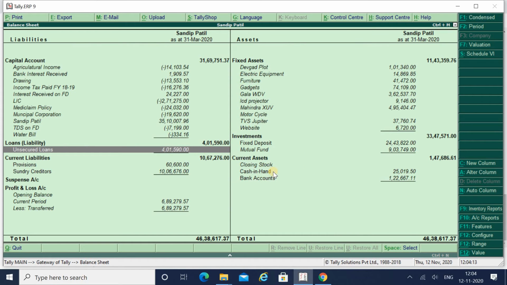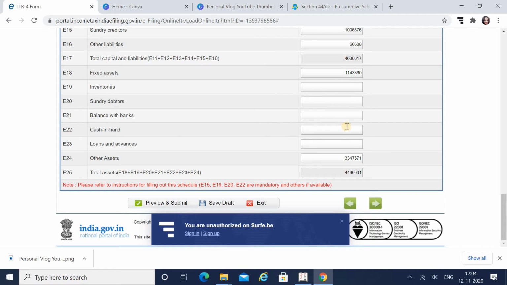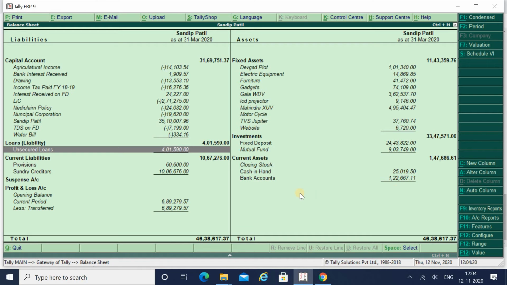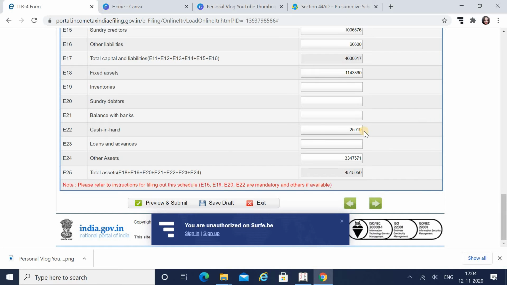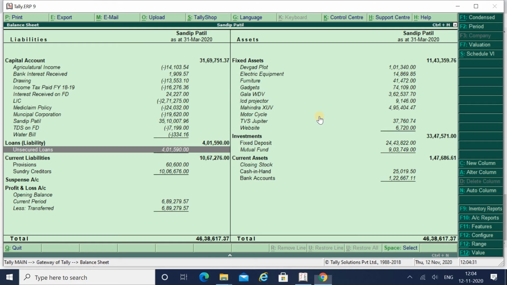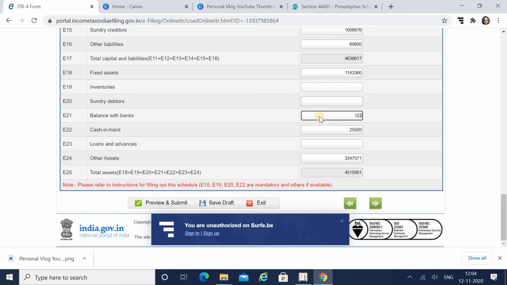Then I have a cash in hand balance of 25,019, and a bank account balance, again rounded off to the nearest zero, of 1,22,667.